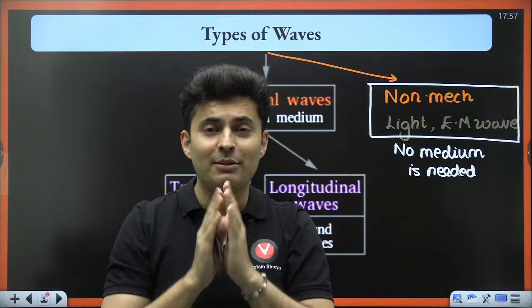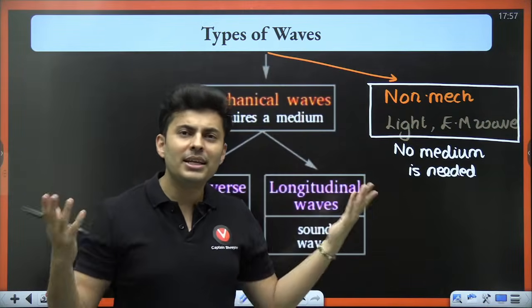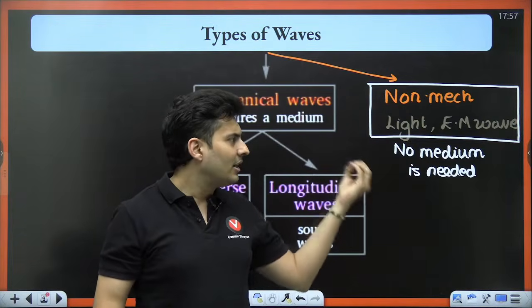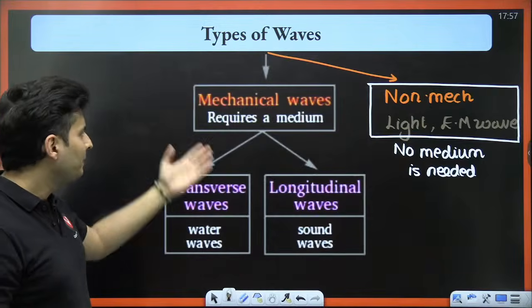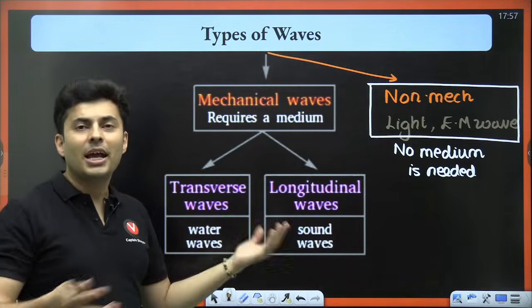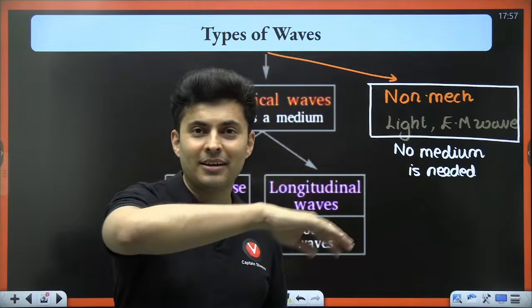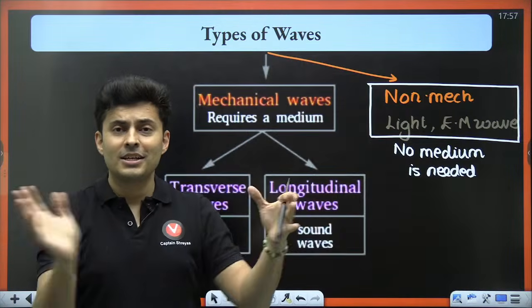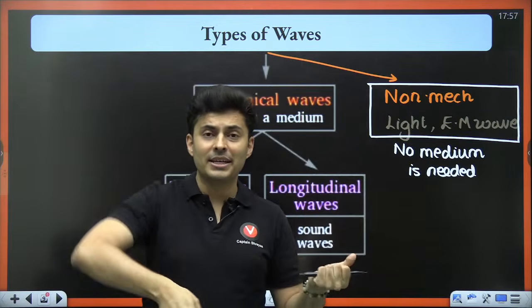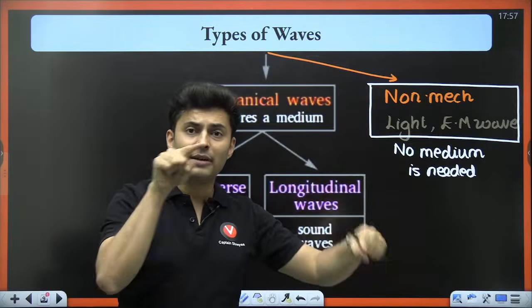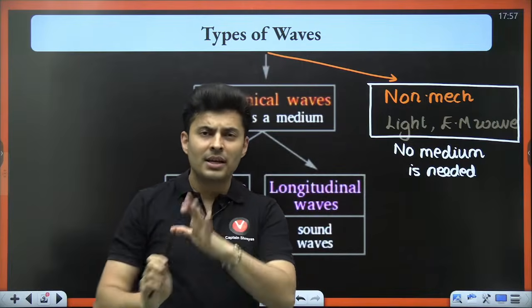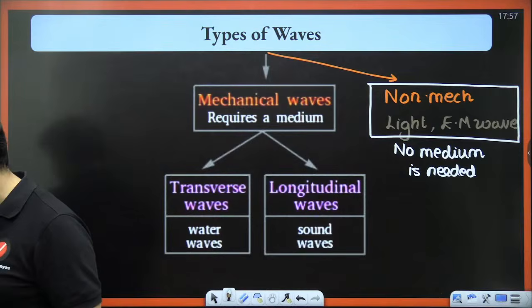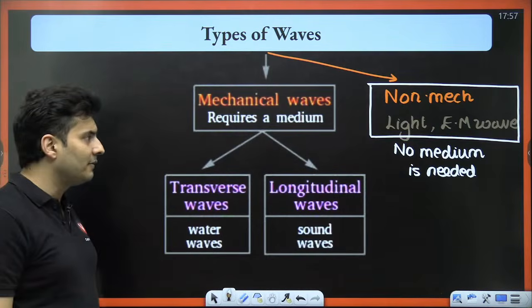Still light is able to travel, means what? There is no need of any medium or particles or mass, no inertia is there, and it is a non-mechanical wave. Examples of mechanical waves: ripples on water, sea waves, earthquake, a spring being pulled and released, that spring's disturbance traveling, a guitar's string plucked, the wave on the string, sound waves. Everything needs some medium, correct? So that is a mechanical wave.